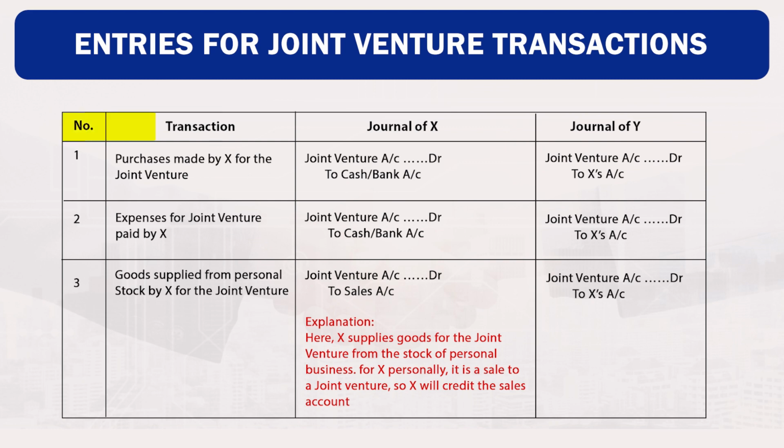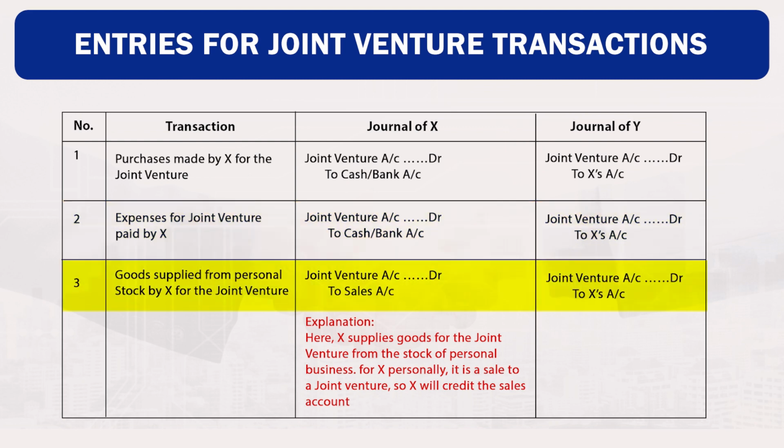Now here, journal entry in the book of X and journal entry in the book of Y. First transaction, purchases made by X for the joint venture. In the book of X, joint venture account debited to cash or bank account credited. In the same way, in the books of Y, joint venture account debit to X account credit. Number 2, expenses for the joint venture paid by X. In the book of X, joint venture account debit to cash or bank account credit. In the book of Y, joint venture account debit to X account credit.